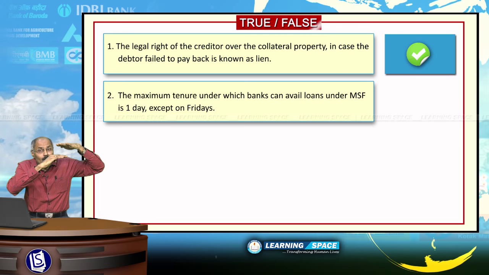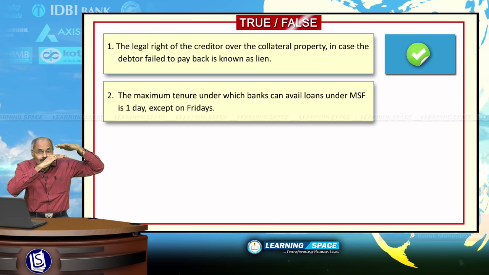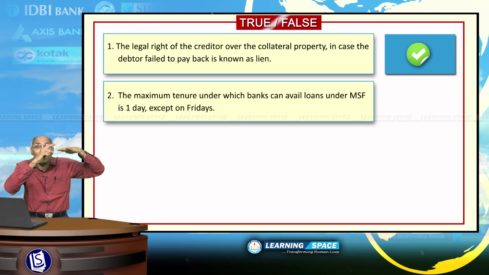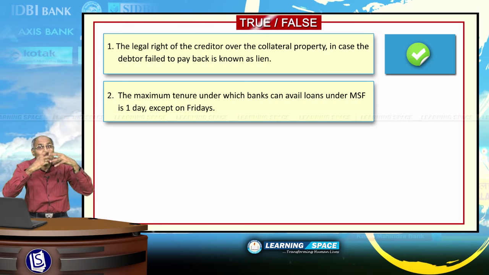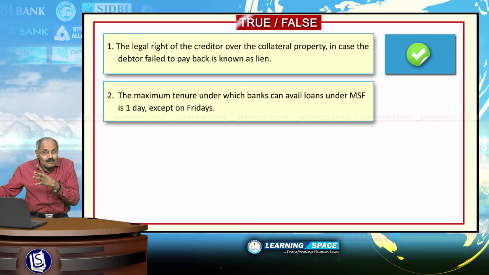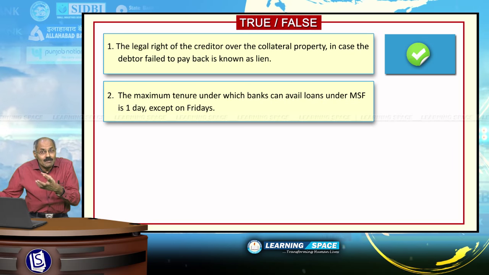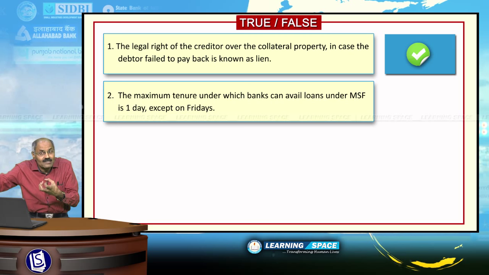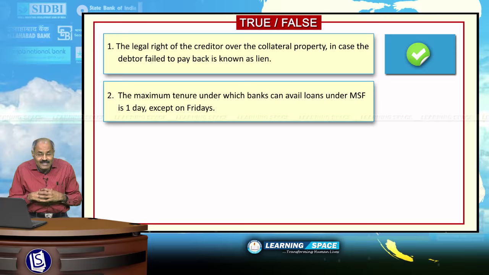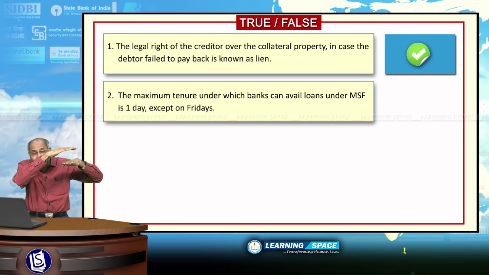If that also exhausts, they can borrow money from the market, from an adjacent bank, or from some financial institution, right? So the first one is liquidity adjustment facility, the second one is marginal standing facility.